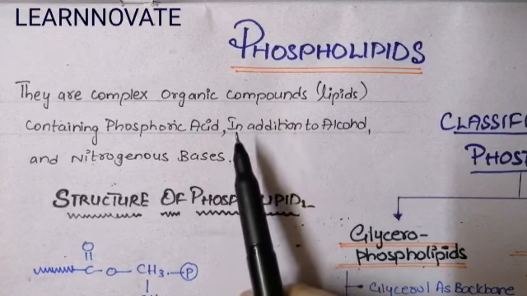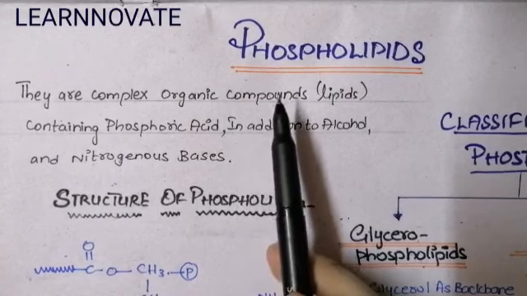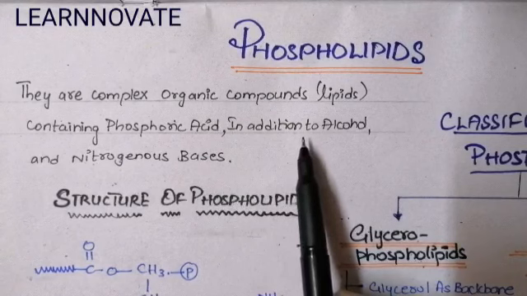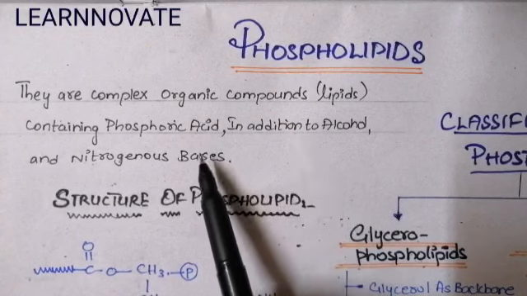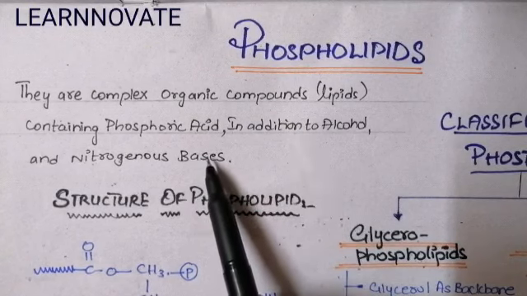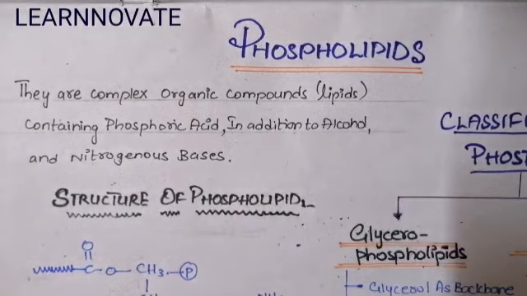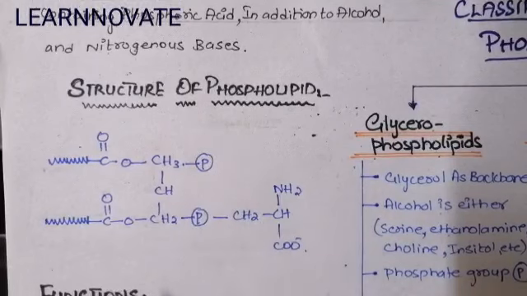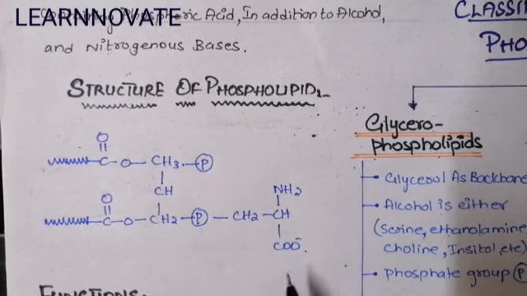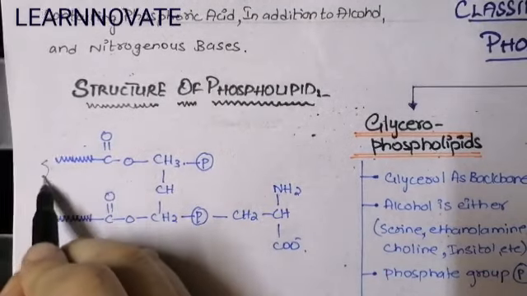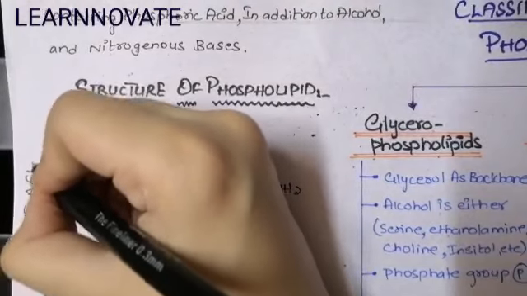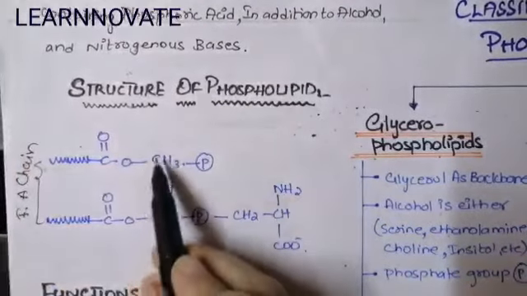So, four components are necessary for forming the phospholipids: the phosphoric acid, alcohol, that is a major backbone, nitrogenous base, and the fatty acid chain. If we see the general structure of phospholipid, it contains the fatty acid hydrocarbon chains that are attached with the central group.